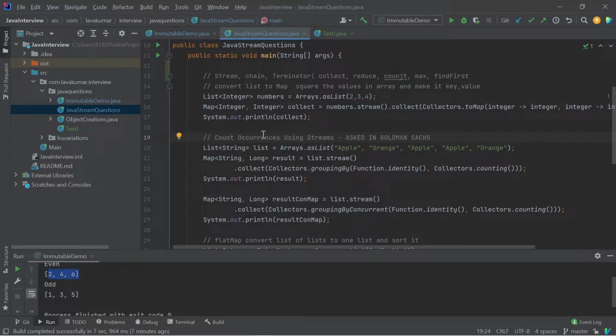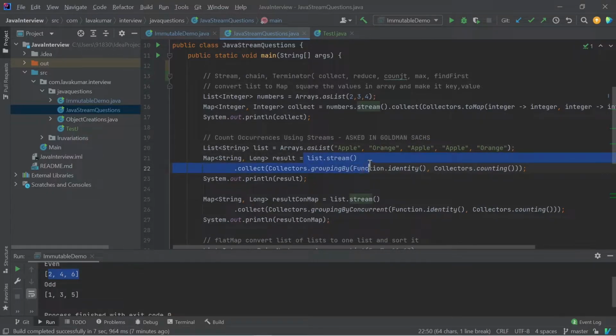You select fruit comma count of star as total number, group by fruit name. That is the concept used in traditional SQL. Here you need to apply the same concept but with the help of streams.